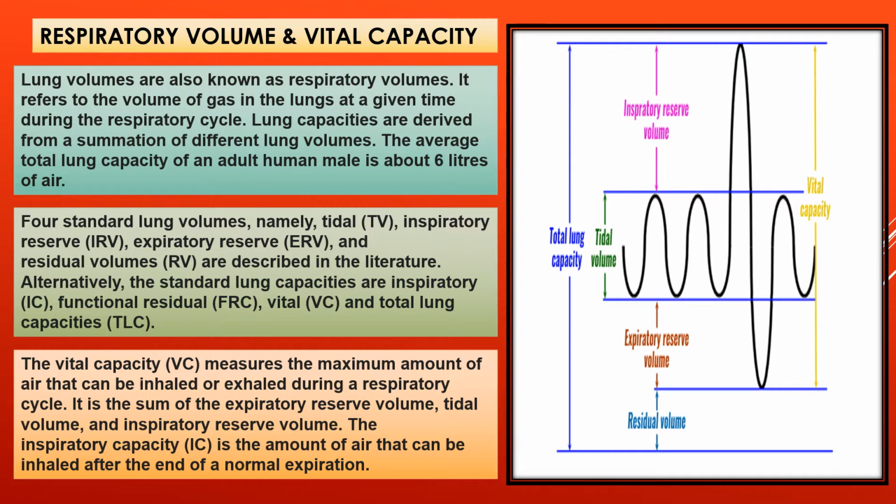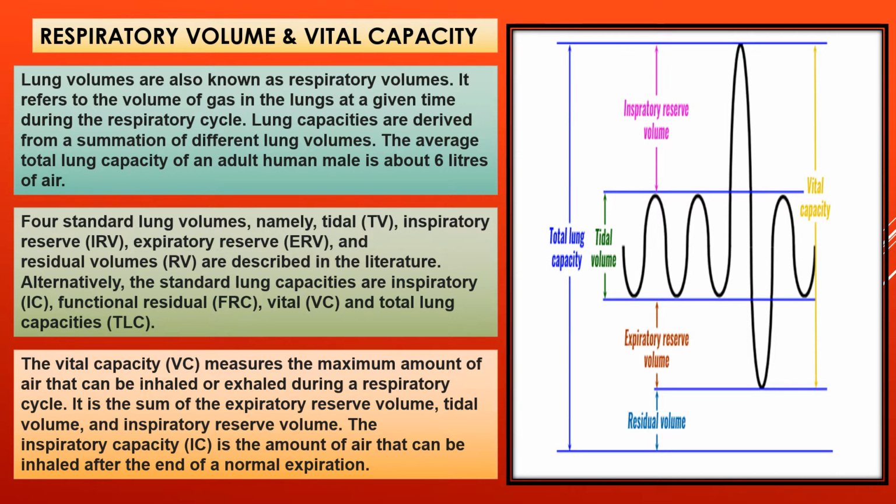Now, four standard lung volumes, namely tidal or TV, inspiratory reserve or IRV, expiratory reserve or ERV, and residual volumes or RV are described in your literature. That means in your book you can see. So alternatively, the standard lung capacities are inspiratory, that is IC, functional residual, that is FRC, vital, that is VC, and total lung capacities, that is TLC.